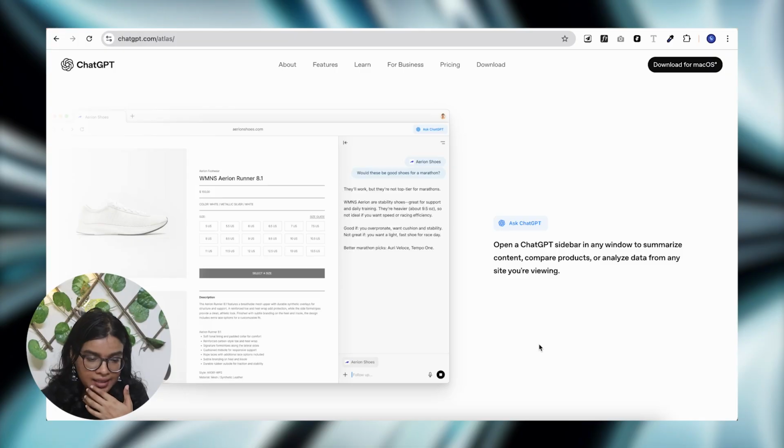It's like the web page is there and you can chat with ChatGPT about anything right there. You don't have to switch tabs. So that's one thing, and I think this is actually very good. It's like AI is not a separate tool anymore. It's embedded with the browser itself. I think it's great, it's super.